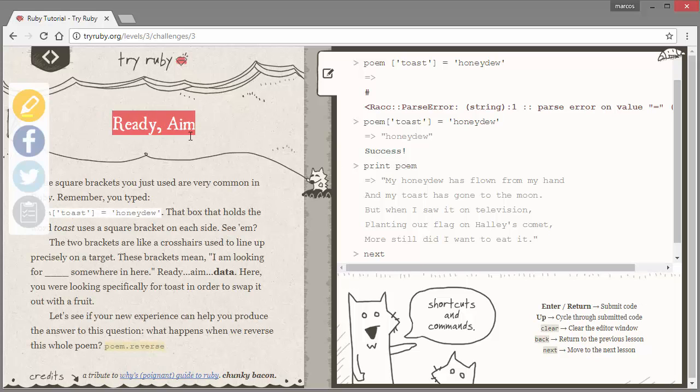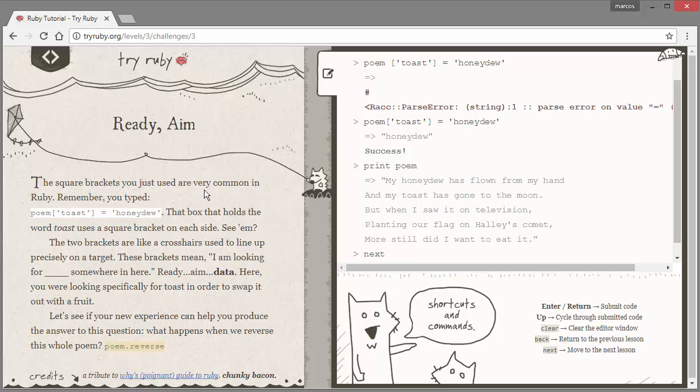Okay. Ready, aim. Okay, the square brackets you were just using are very common in Ruby. Remember you typed poem, that box holds the word toast and uses a square bracket on each side. See them? The two brackets are like crosshairs used to line up precisely on the target. These brackets mean I am looking for blank somewhere in here. Ready, aim, data, here. You were looking specifically for a toast in order to swap it out with a fruit. Let's see your new experience can help you produce the answer to this question.